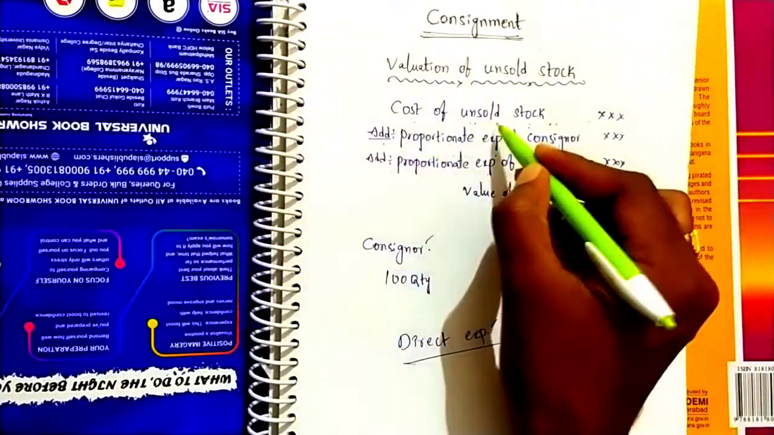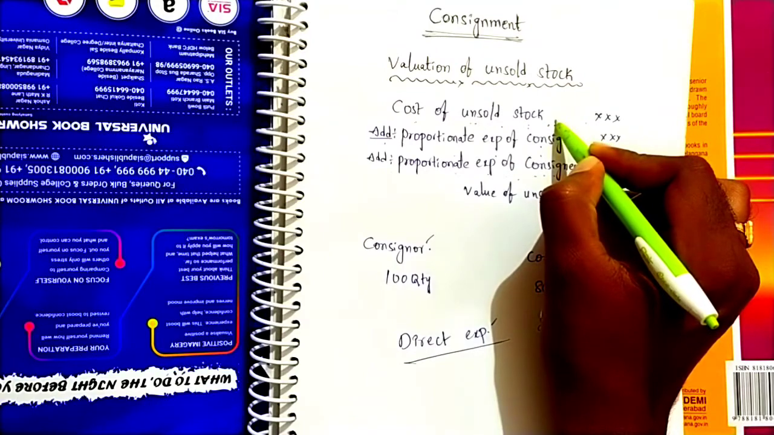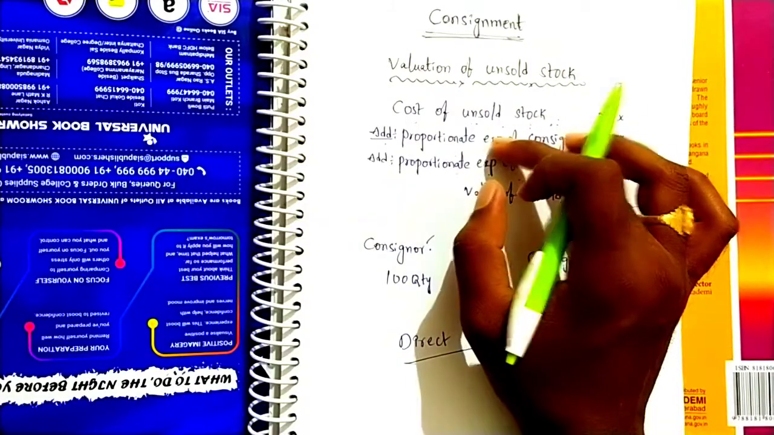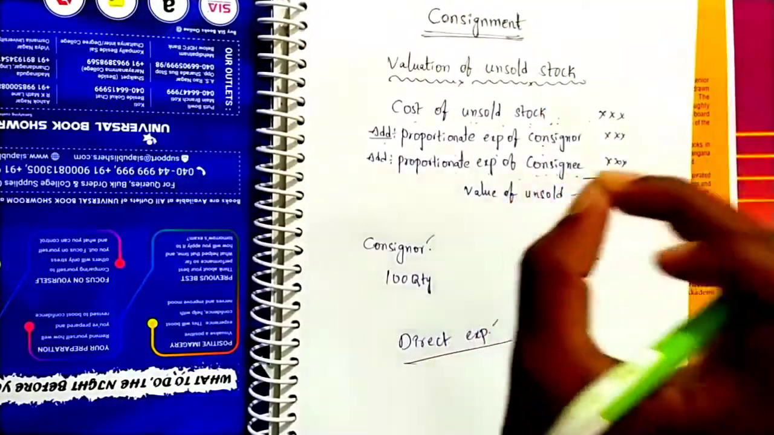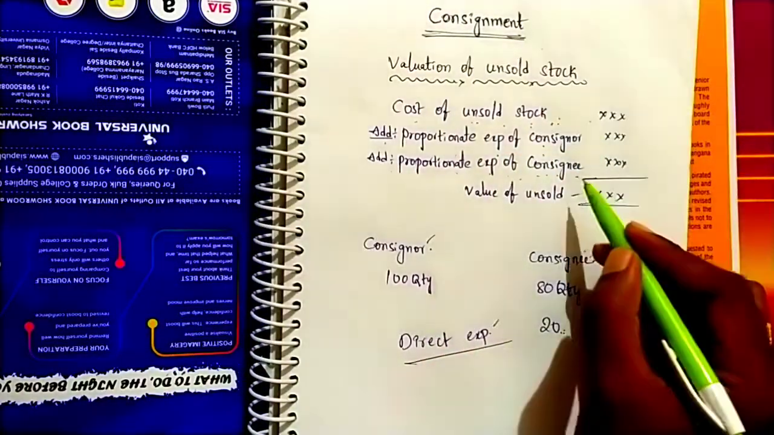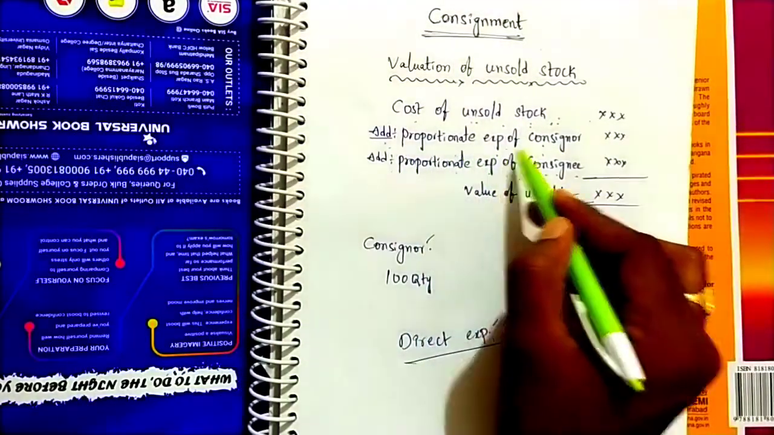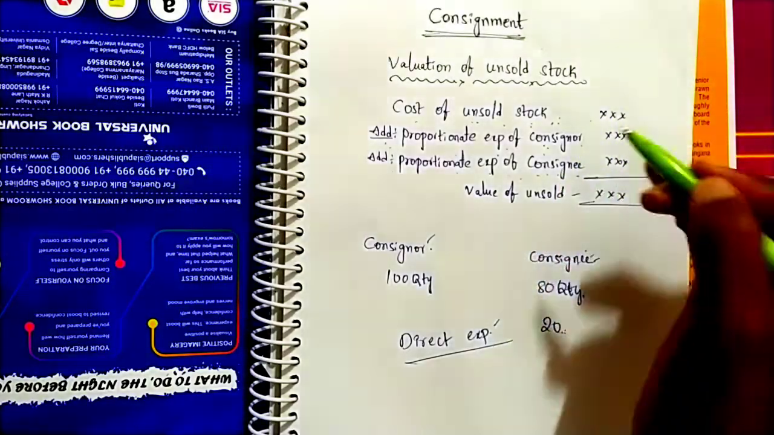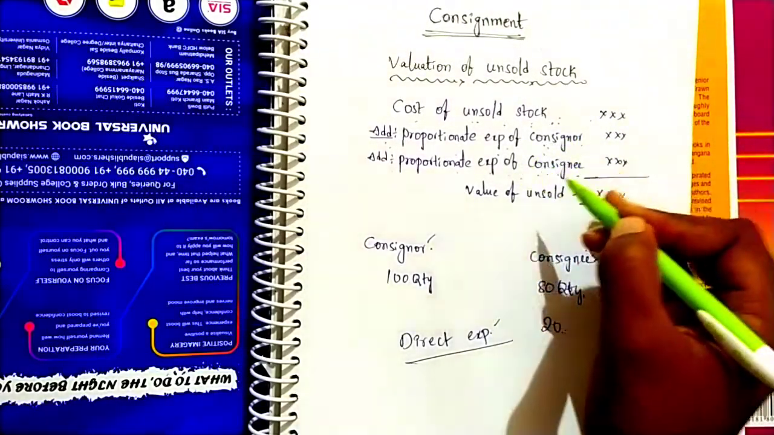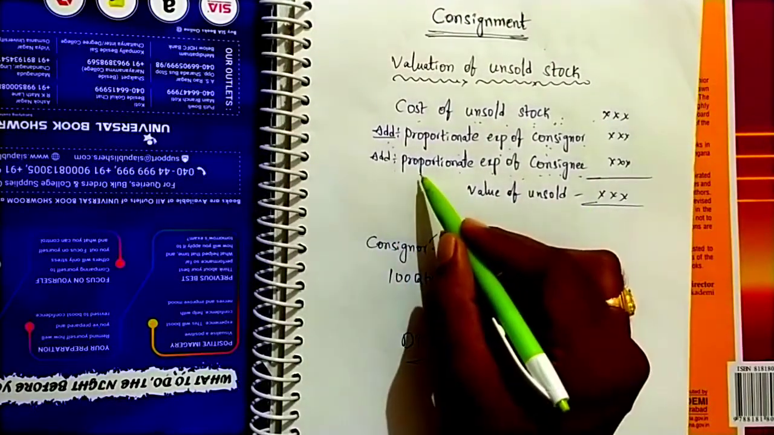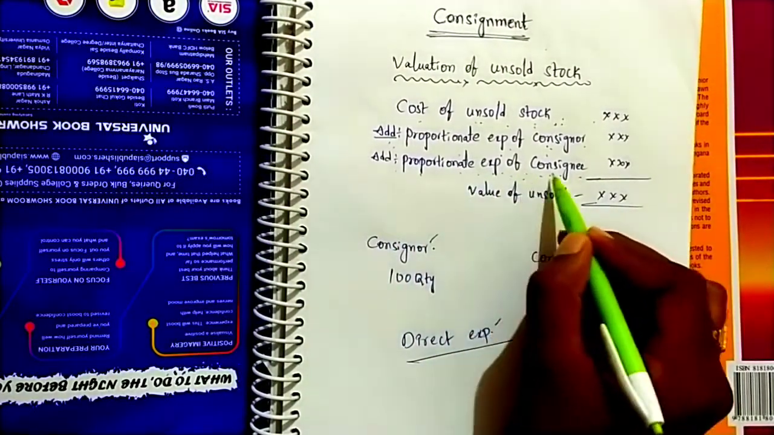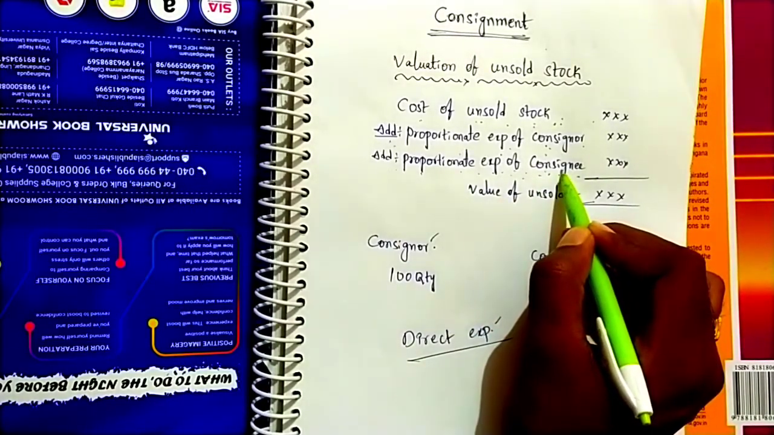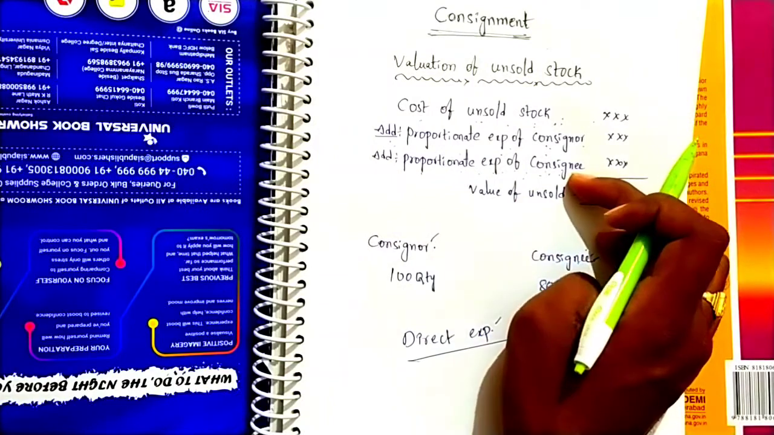For example, first, cost of unsold stock. Whatever the quantity of unsold stock may be, that quantity we have to multiply with the particular actual cost. Next, add proportionate expenses of consignor. All consignor expenses we have to take, in proportion. Next, proportionate direct expenses of consignee. Of the consignee's expenses, we have to take only the direct expenses.